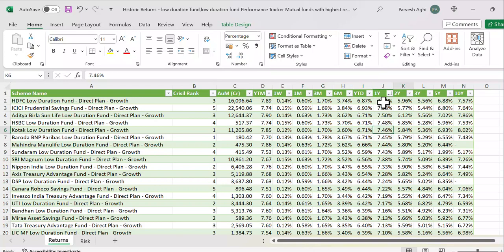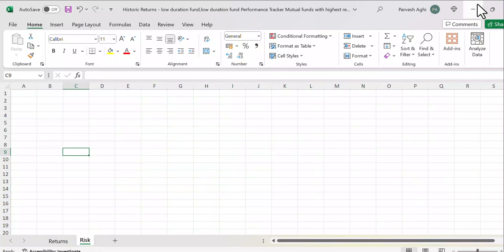So actually I put a lot of money in Kotak low duration, which is giving you almost like 5.84, and 1 year is about 6.7%. I put almost 50 lakh rupees or maybe 1 crore rupees at one point of time in Kotak low duration, which was the most popular bond. Okay, fine. Now go to risk and copy your risk from there.